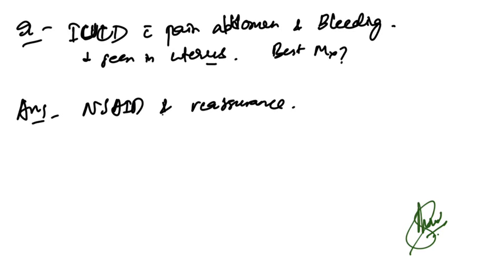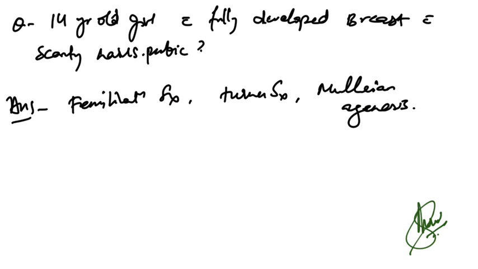Now IUCD with pain abdomen and bleeding seen in uterus. So what is the best management? So for best management, if it is heavy bleeding, then we have to remove. If normal bleeding and pain abdomen is there in the initial parts, we will not remove the IUCD. We will give NSAIDs and reassurance. That is the correct answer.